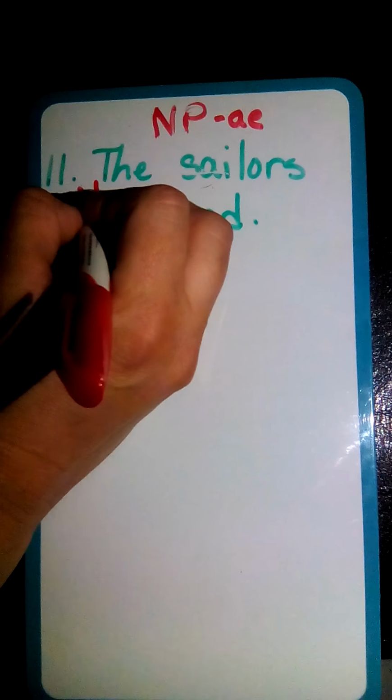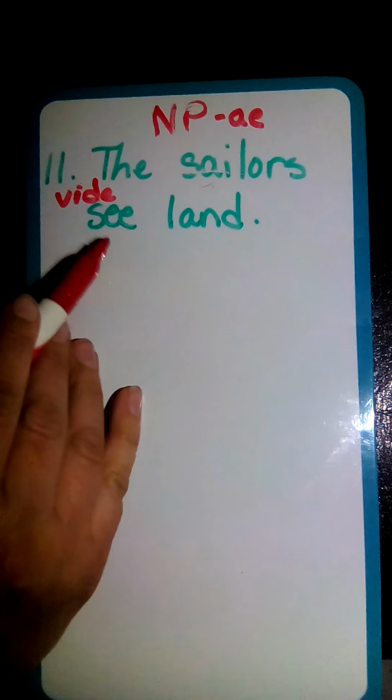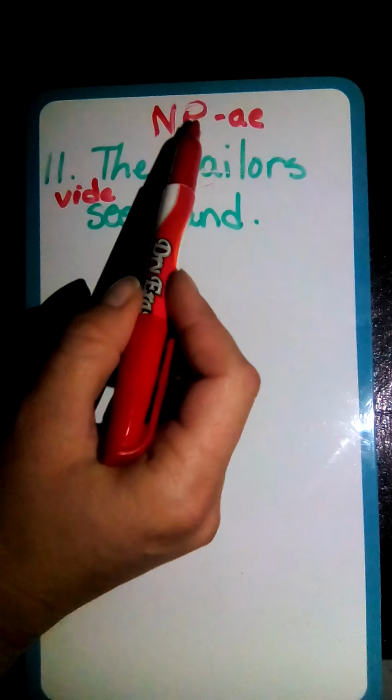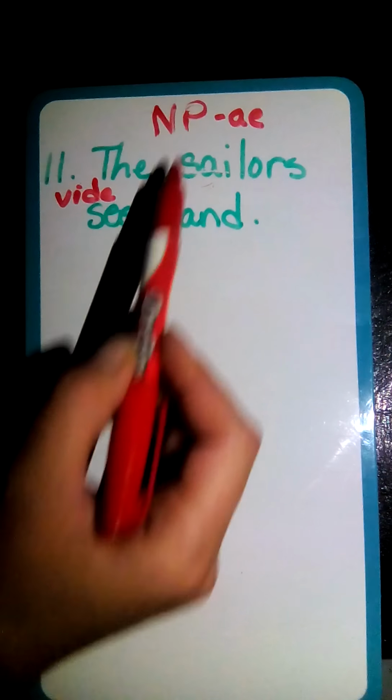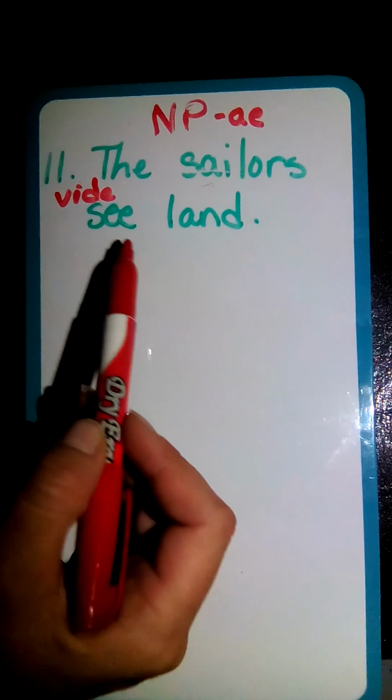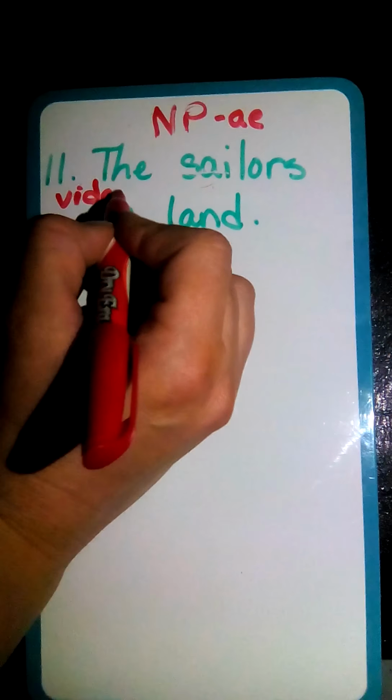Now what do the sailors do? The sailors see. And we know video and videt is see. So let's start with the vide. Now, does this need to be singular or plural? We're going to remember that our verb agrees with our subject in number. So if our subject is plural, our verb must also be plural. So we have vident, NT for plural, vident.